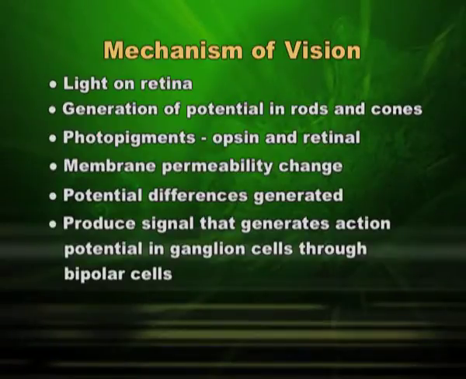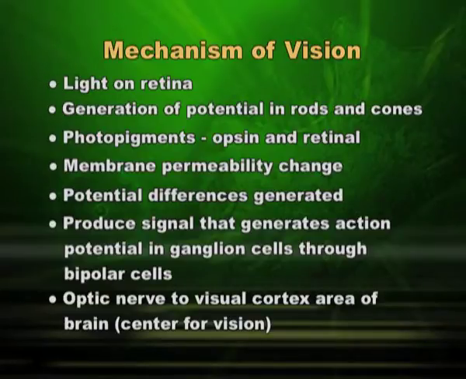Now, this change in action potential is carried by the optic nerve to the cortex of the brain, especially the cerebral cortex, and more specifically the center for vision.